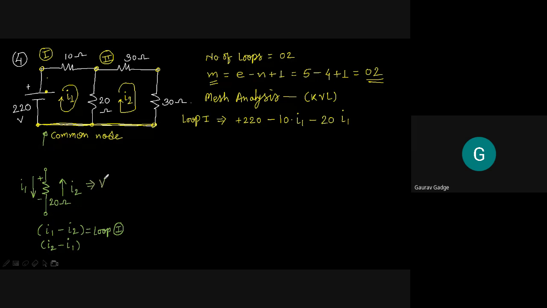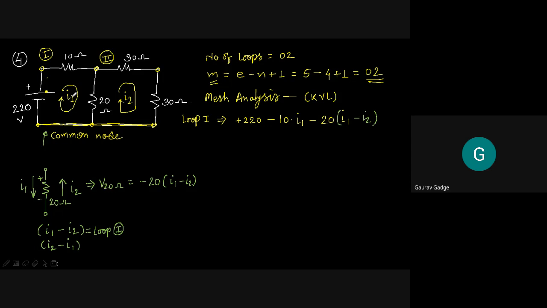The voltage drop across 20 ohm is equal to minus sign, definitely 20. But can you tell me the value of current? Now the value of current is I1 minus I2. So therefore, sorry, this current should be I1 minus I2.